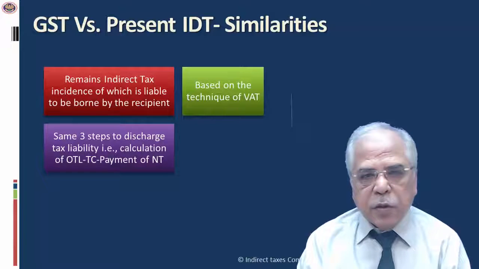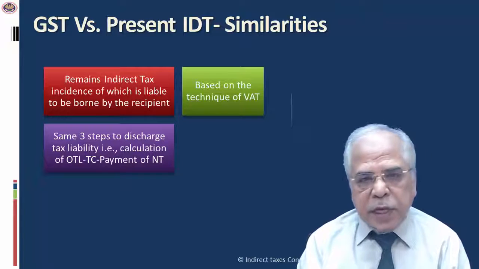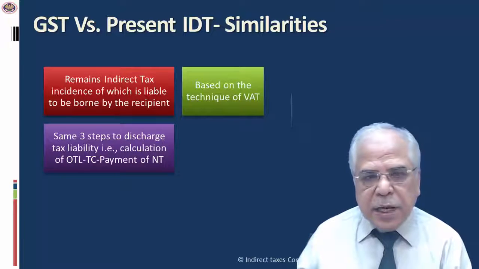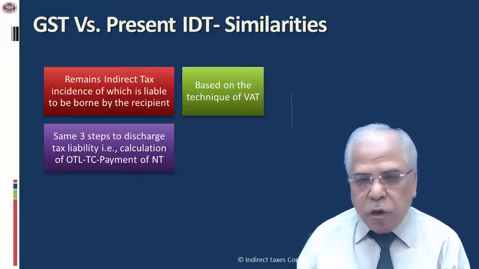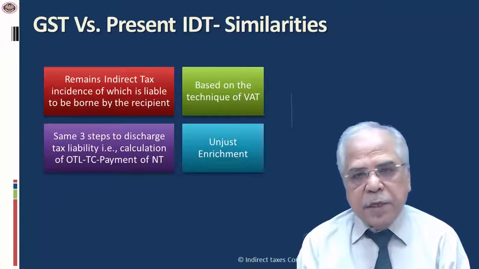That is, we have to calculate our output tax liability. Tax credit has to be calculated for that period, and then net tax has to be paid by the supplier, or refund has to be claimed in case the credit is more than the amount of output tax liability.